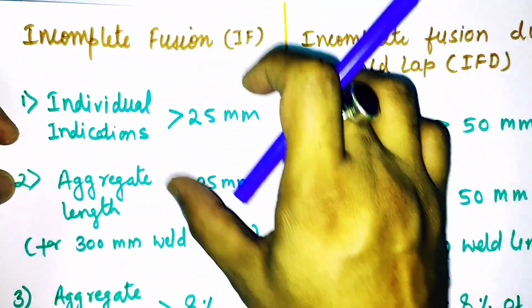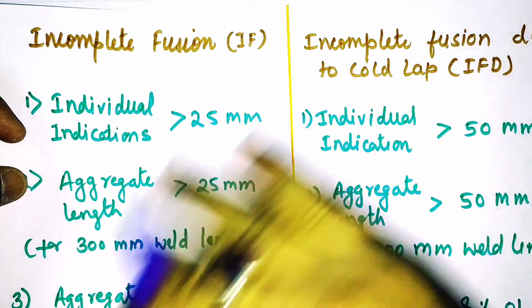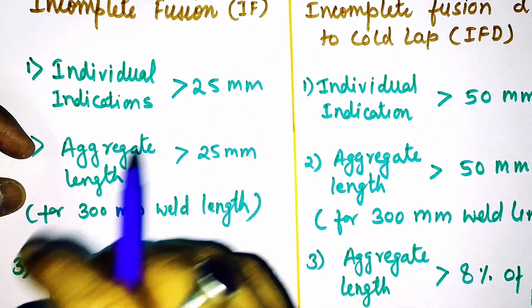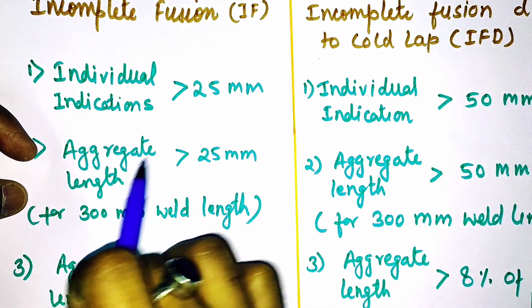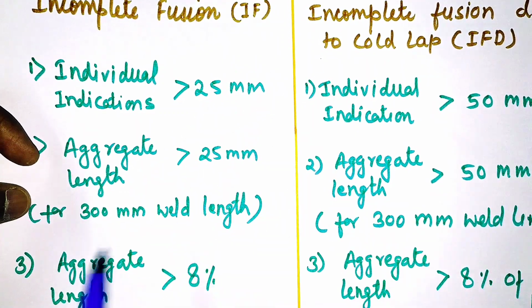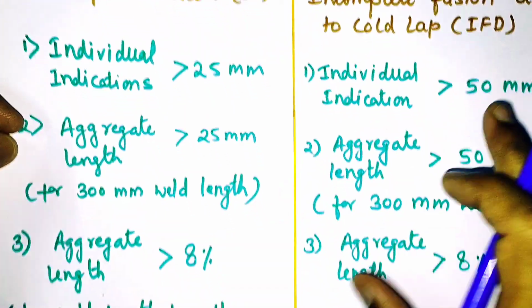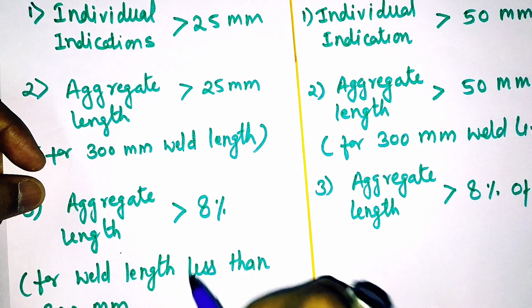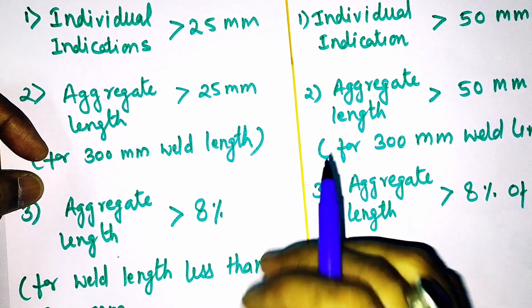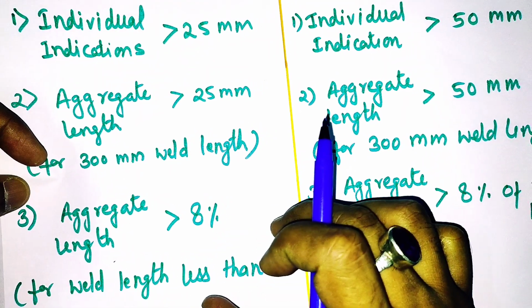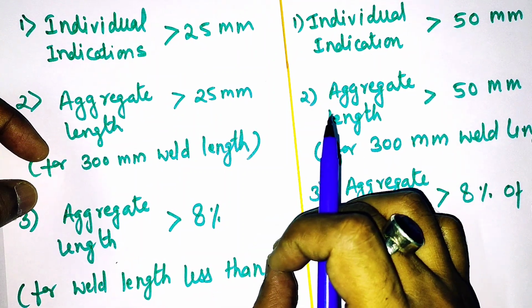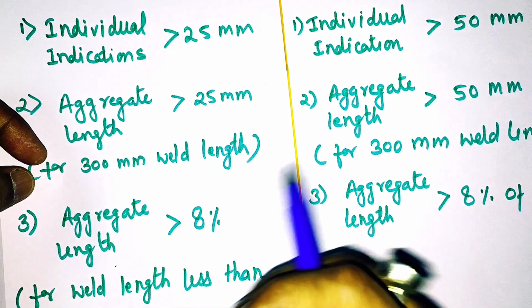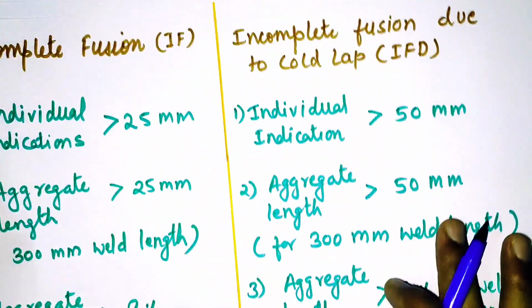So first we'll see the incomplete fusion. If it is more than 25 mm, we'll straight away reject that. If there are 2, 3 or 4 or 5 or more than that fusion, and sum of all those lack of fusion is more than 25 mm in 300 mm weld length, again we'll reject that. And the third criteria is, if the weld length is less than 300 mm, then 8% of the weld length is the criteria. Suppose the weld length is 150 mm, then 8% of 150, whatever value it would be, if our aggregate length of lack of fusion is more than that, then we'll reject that.